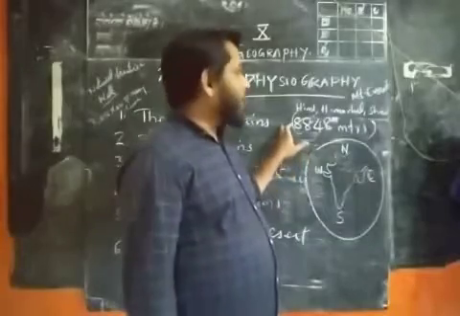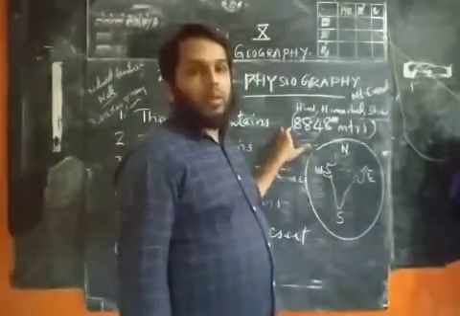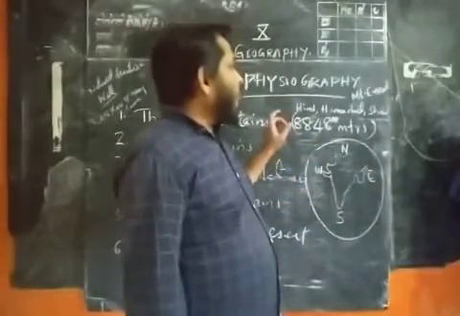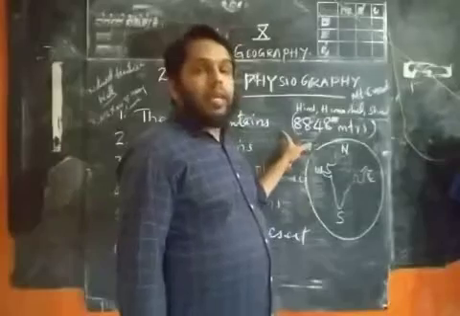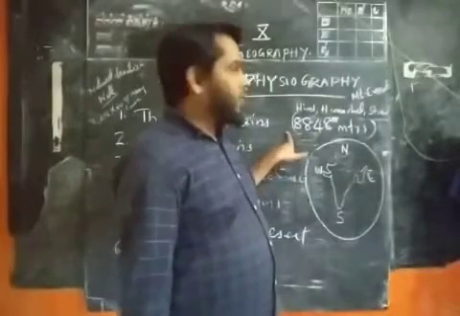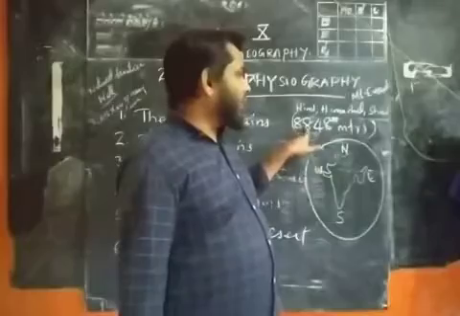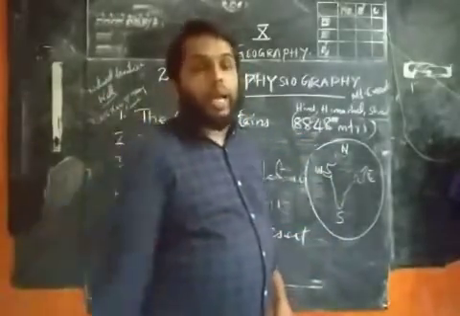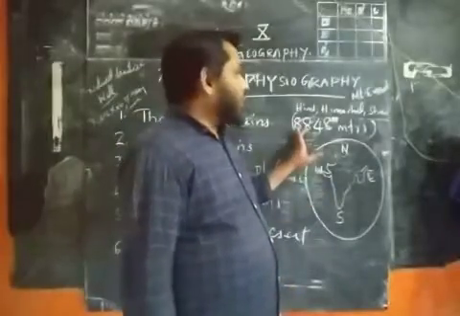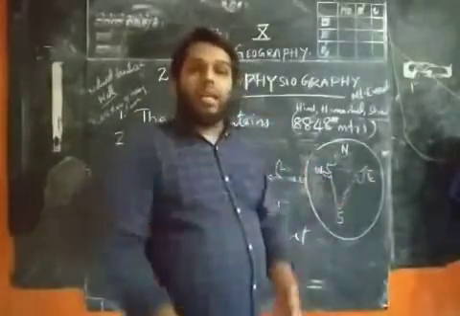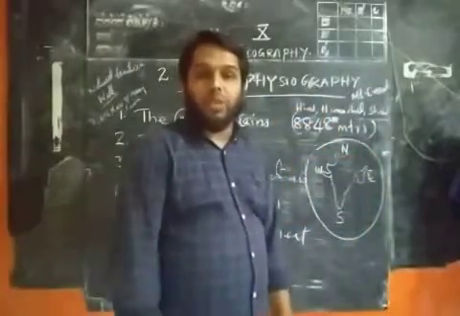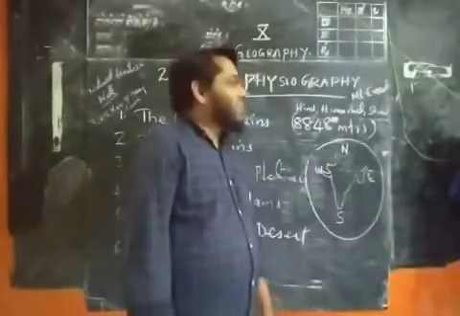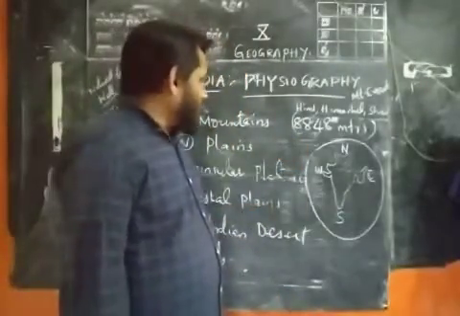The height of Mount Everest is 8,848 meters from the sea level, and approximately we can calculate it as 9 kilometers. 8,848 meters we can round into 9 kilometers. So if we take the Himalayas and dip it in the Pacific Ocean, the Himalayas will go under the Pacific Ocean. So that is the height of Mount Everest.